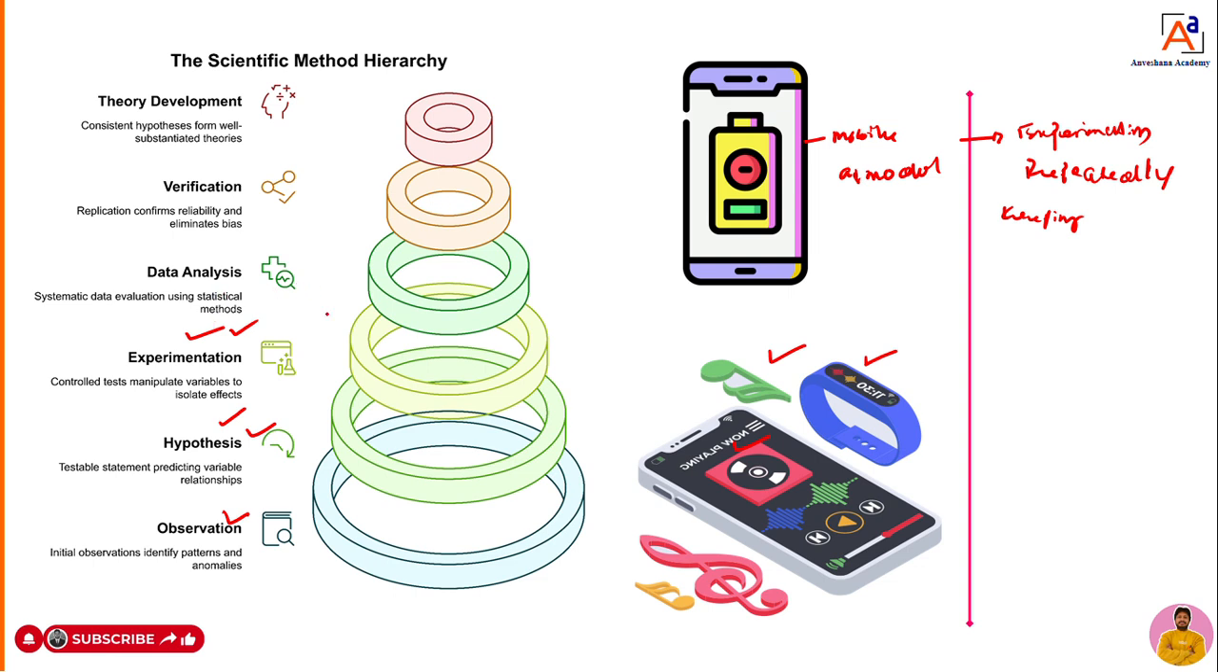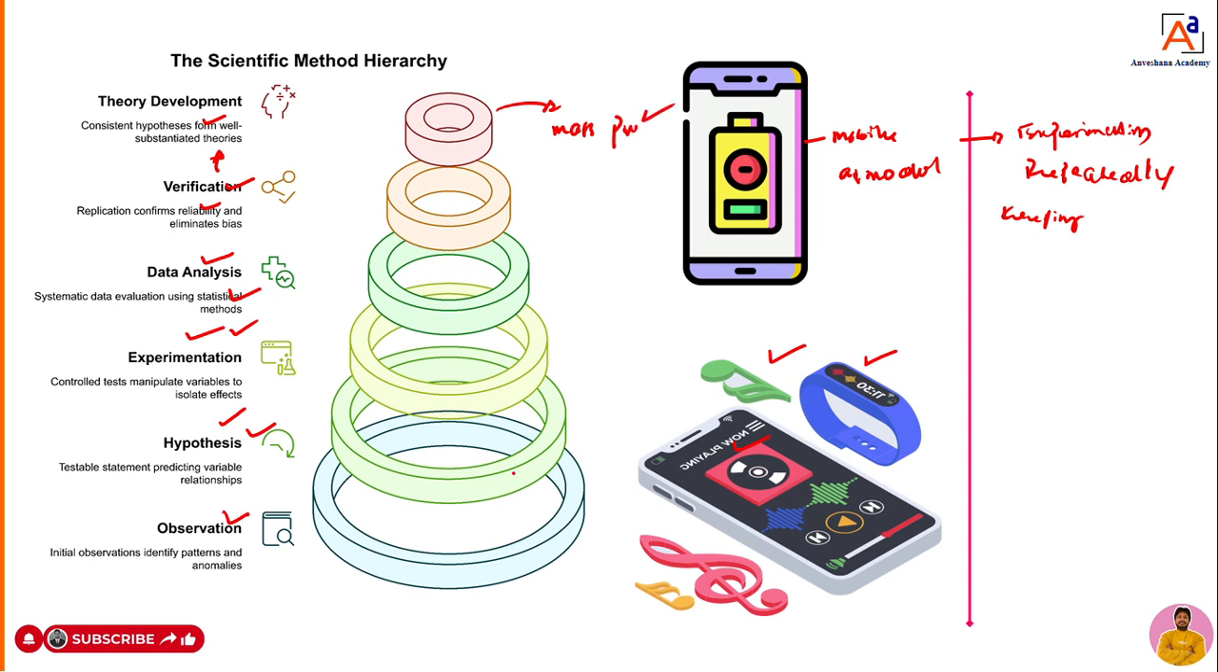Once the data is collected, we do a thorough data analysis with the help of some statistical methods. Once the results are correct, we verify those results with the references and confirm that yes, our results are correct. Then we go for the development of a theory. Once the theory is developed, we go for mass production of the mobile.